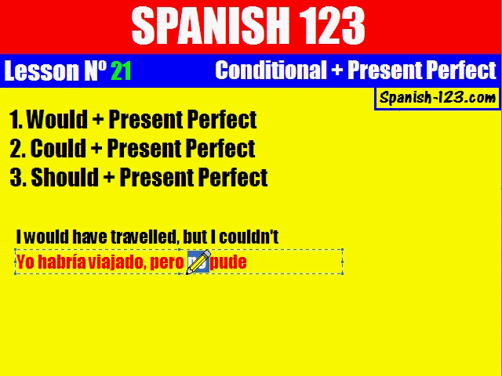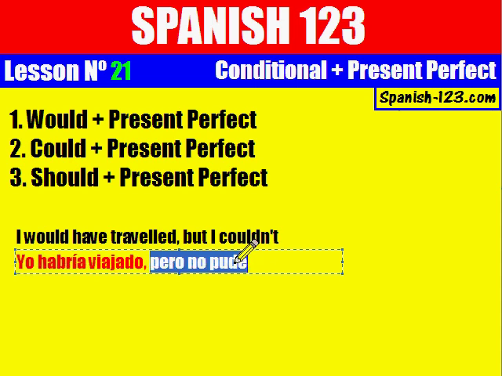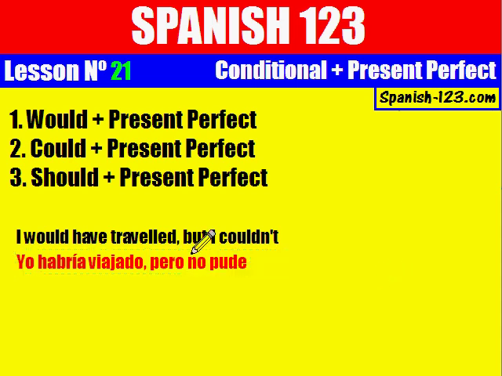And here you have to add no for building the negative form. No pude. Yo habría viajado, I would have traveled, but I couldn't. But, pero, I couldn't. No pude. Very good.